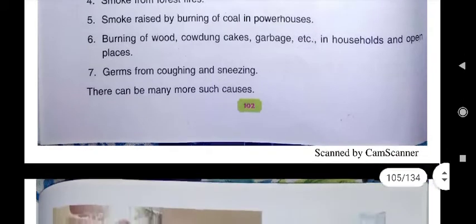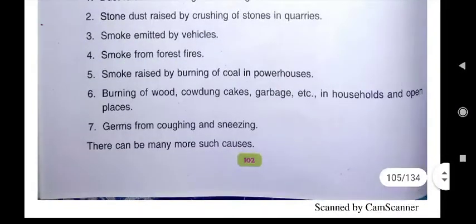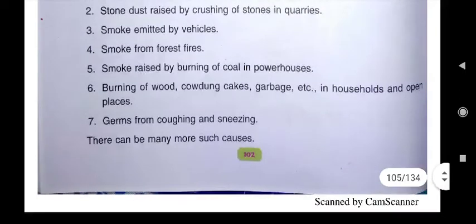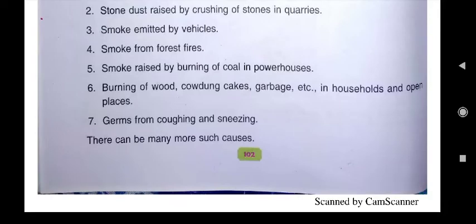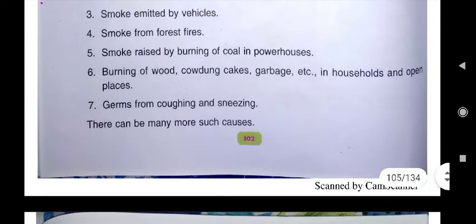Then germs from coughing and sneezing. Nowadays, the virus which has hampered our whole lifestyle, coronavirus, spreads through what? Coughing and sneezing. That's why it has been repeatedly told that we have to protect our mouth and nose with the help of a mask. We should wear a mask while coughing and sneezing, so that the virus will not spread in the air, because those viruses and germs also make the air dirty.